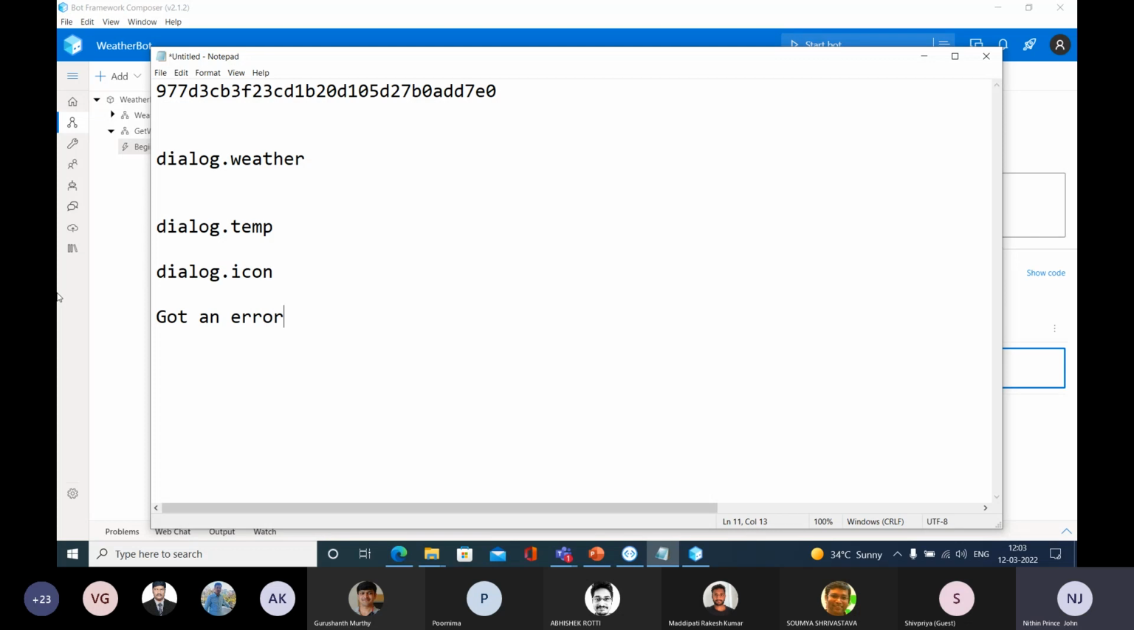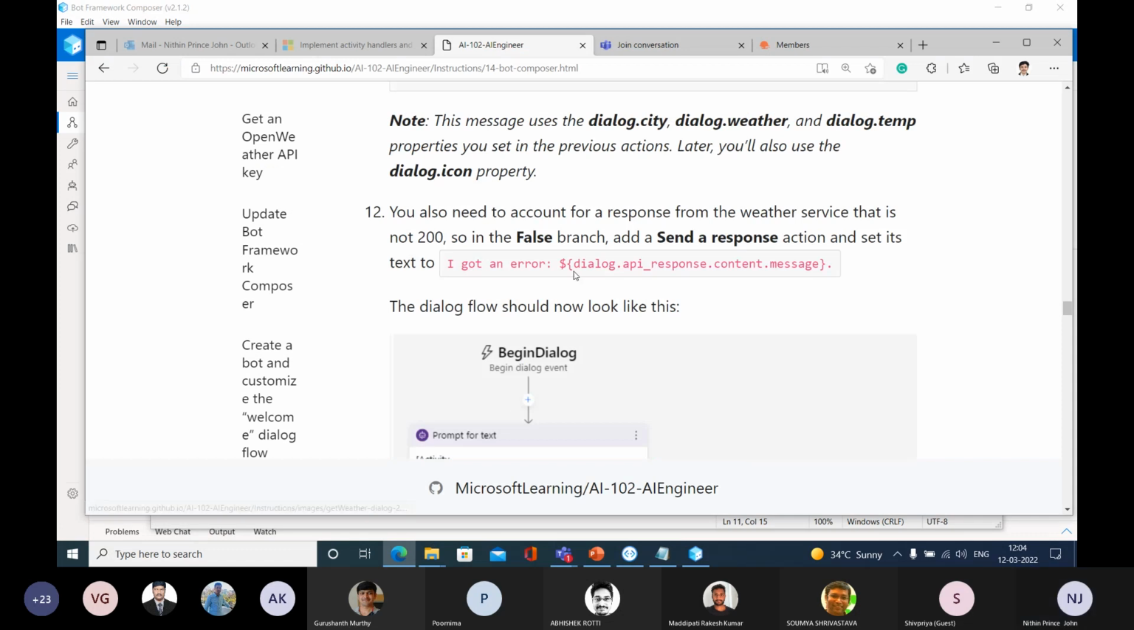Okay, then what is that error? From where am I able to get that error? So in order to get that error, you can see that, go down. I am going to get that error from this particular value, that is dialog.api response.content.message. So if anything goes wrong, you need to display that error. That error will be inside this variable.